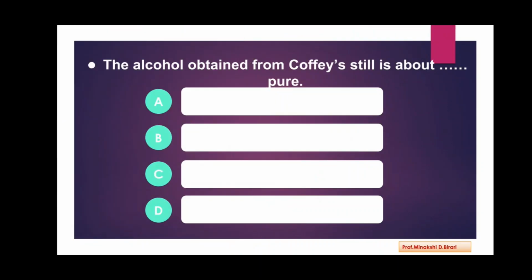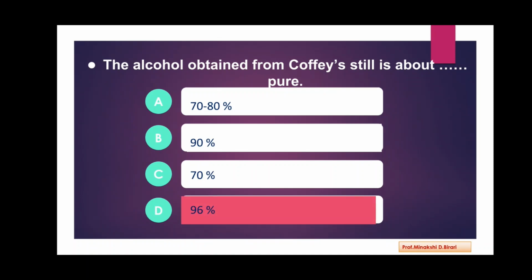Next question. The alcohol obtained from coffee still is about pure. So the options are 70 to 80%, 90%, 70%, and 96%. So the answer is 96%. The alcohol obtained from coffee still is about 96% pure.